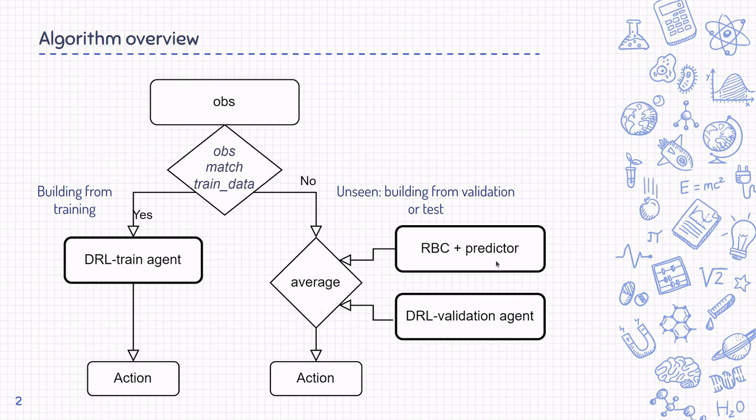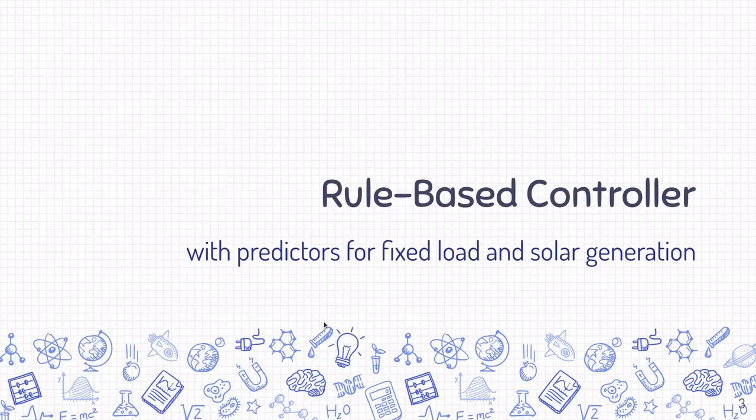In this presentation, I would like to explain our rule-based controller and the DivMARL agent that was used both for train and validation. Our rule-based controller is a decision tree with two levels, and it uses predictors for fixed load and solar generation in the next hour.